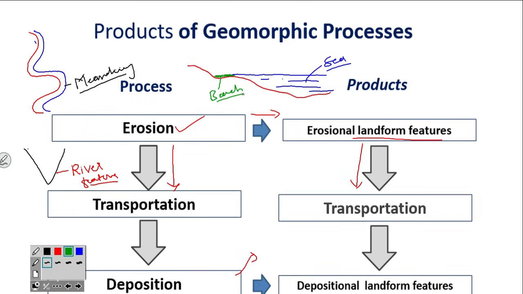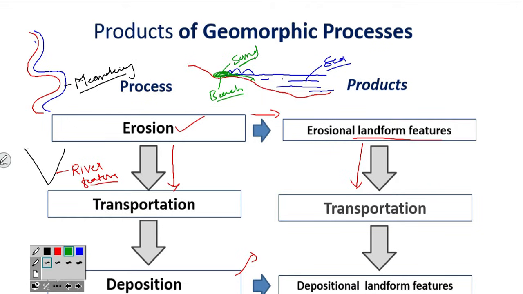Due to wave action, the sand which is present here will be transported here and deposited, and it will form deposits of sand. So what is happening here? The transported material is dumping there and is forming a deposition. So this is nothing but the depositional feature of wave action, that is beach area, sand area or sandbars.